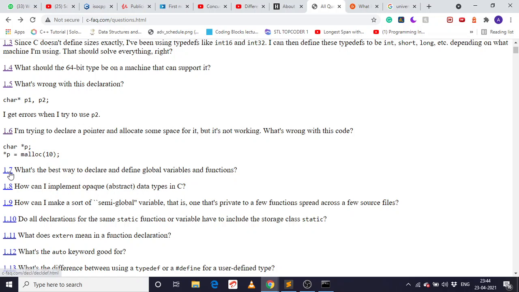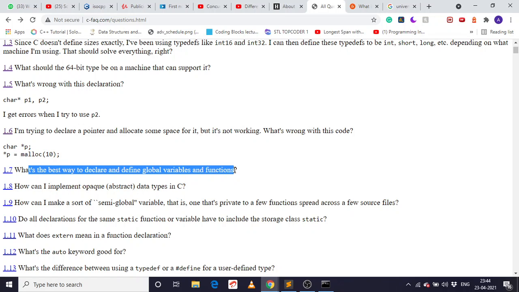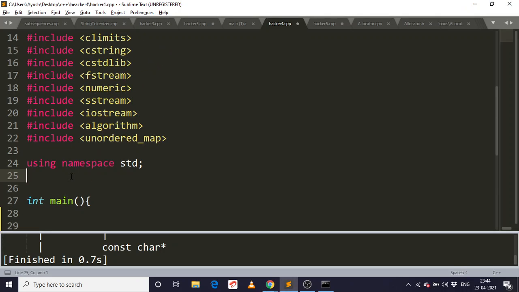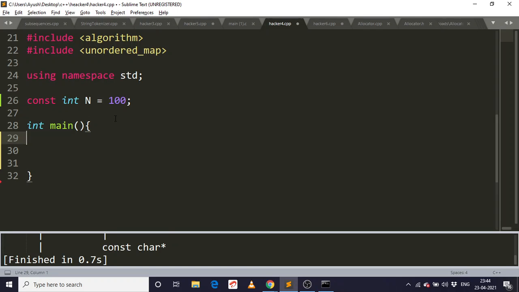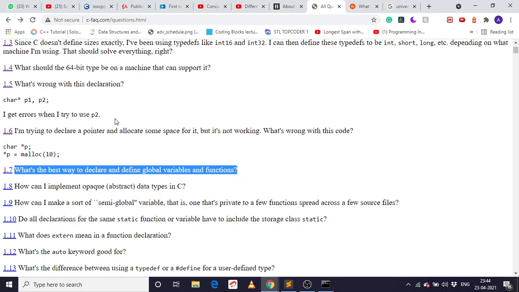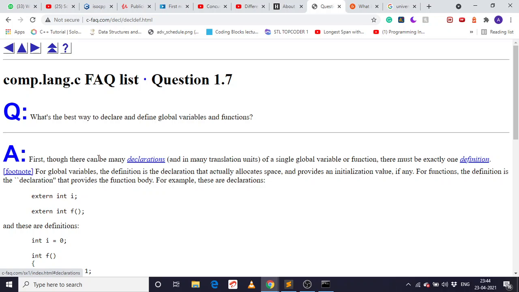The next question is, what is the best way to declare and define global variables and functions? The best way to define a global variable is to never use hash defines, and always use const. Like const int with the value it has, say 100. Never use hash defines, because every time they replace the statement with the variable we are using, and so it increases the load on the compiler and the compile time. So we shouldn't do that for these global variables.